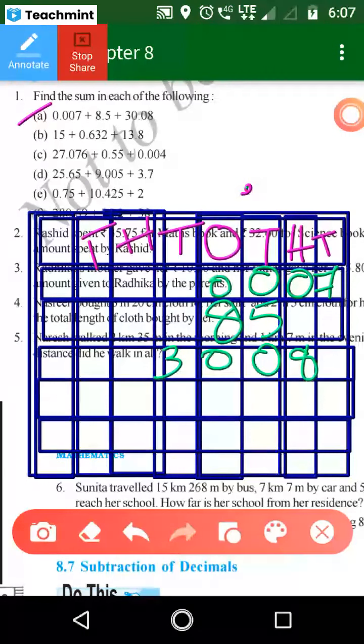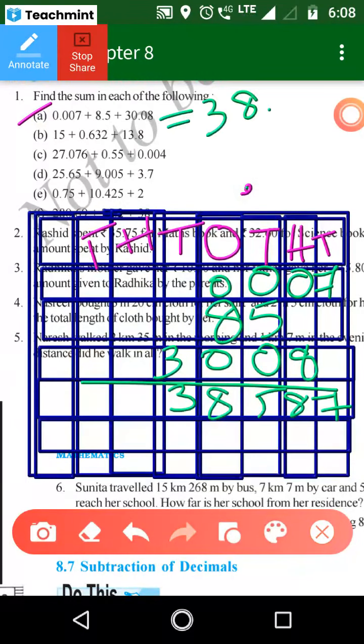Yes, ma'am. It means you must place the values in the place value table. After that you can add. Through this you will get the full marks. Clear? So now we have to add. 7 is there, 7 only. 8 plus 0 is 8. 5 plus 0 means 5. Then 8 plus 0 means 8. 3 is there, 3. Then what is the answer? 38.587. This is the answer.